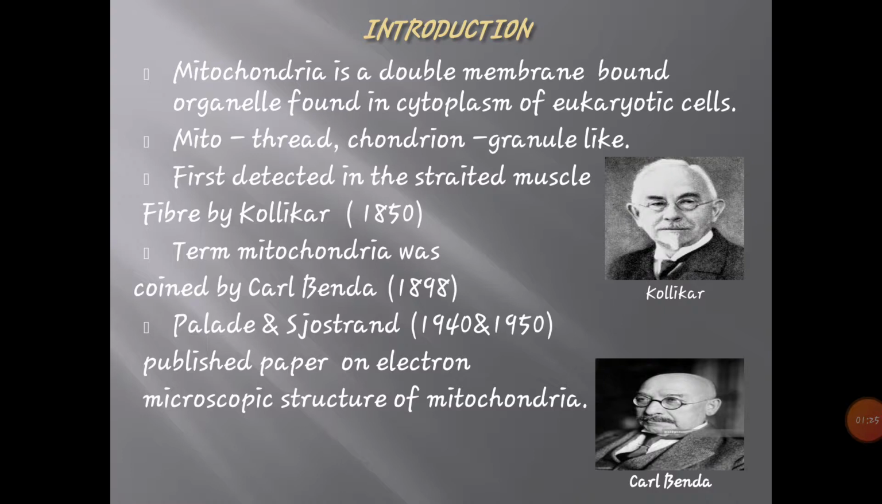The meaning of mitochondria: mito means thread, and chondrion means granule like structure. It is a thread like and granule like structure. It was first detected in the striated muscle fiber by Kolliker in 1850. The term mitochondria was coined by Carl Benda in 1898. Then Palade and Sjostrand, in 1940 and 1950, published their papers on the electron microscopic structure of mitochondria.